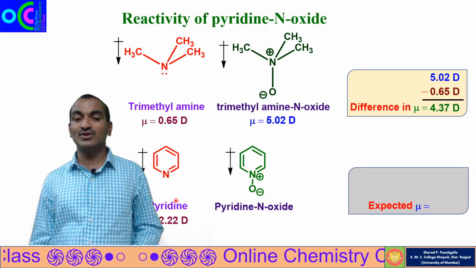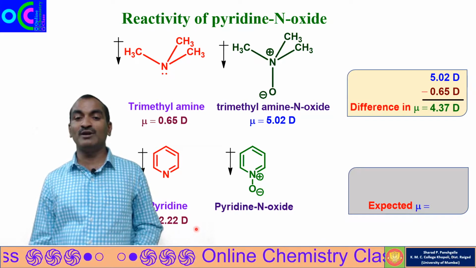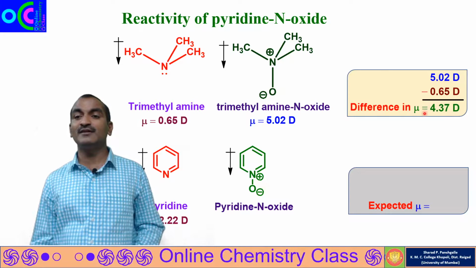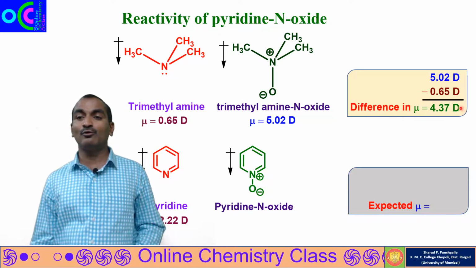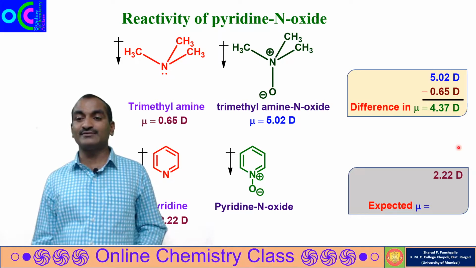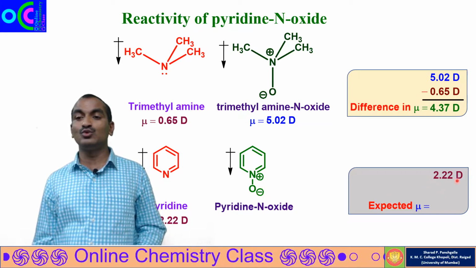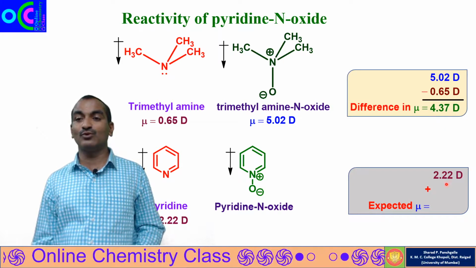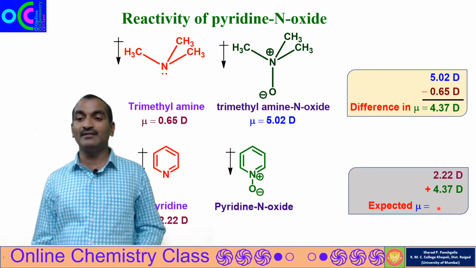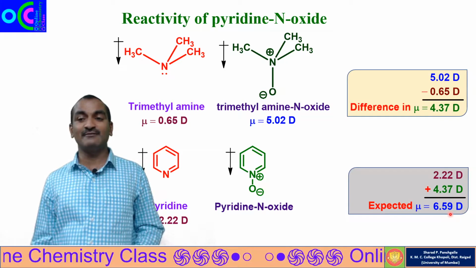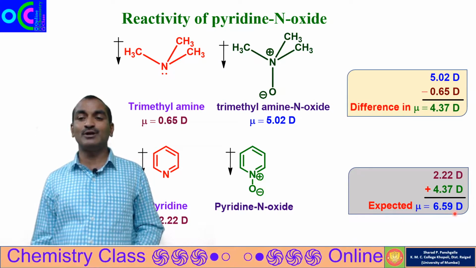For that purpose, we'll take the dipole moment of pyridine and add the difference in the dipole moments of a tertiary amine and its N-oxide. So 2.22 D plus 4.37 D, the total will be 6.59 D, approximately 6.6 D.